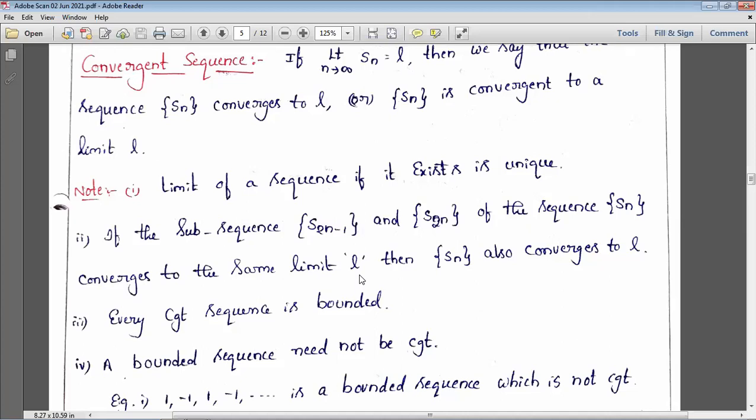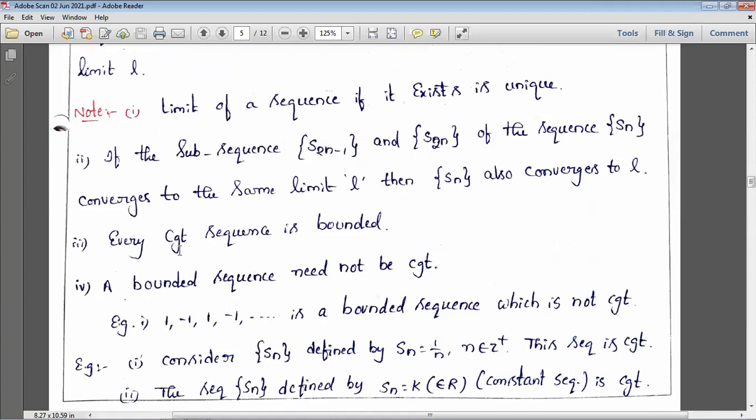Obviously, if you are saying the sequence Sn is promoted to second year, then all the students of ECB are promoted. Here we are saying that S(2n minus 1) and S(2n) are the two subsequences of the entire sequence Sn, and the sequence approaches a limit L. Approaching a limit L here means the sequence Sn is ECB, and approaching a limit is nothing but promotion to second year. In that, we can take any two roll numbers, and those also are promoted to second year. That is what we are saying here.